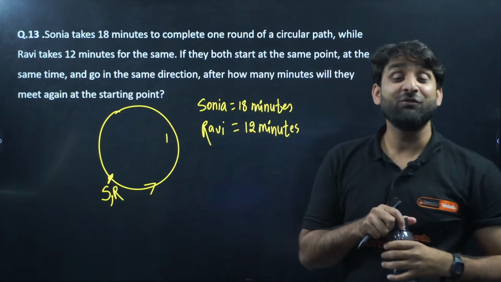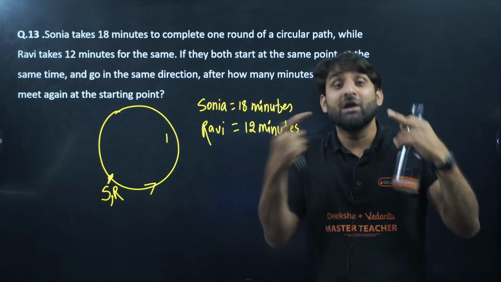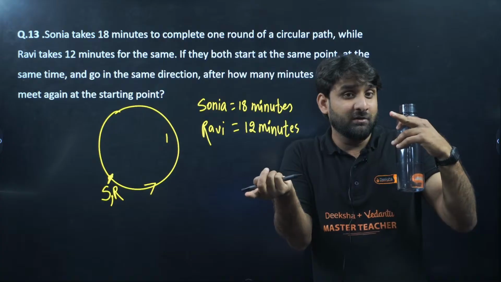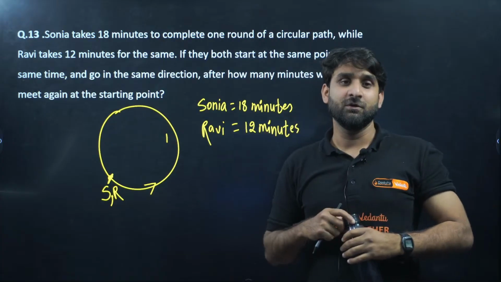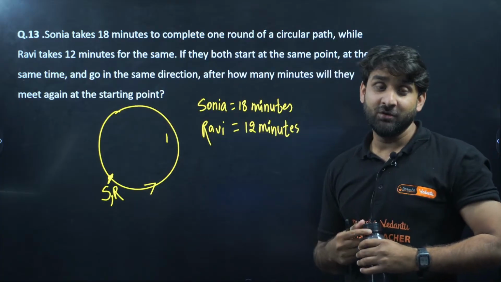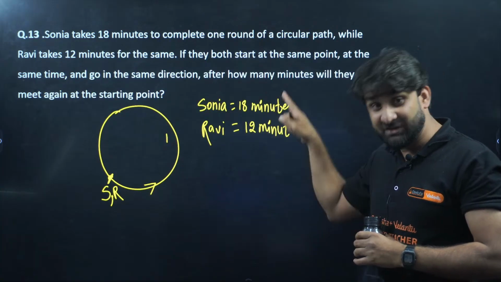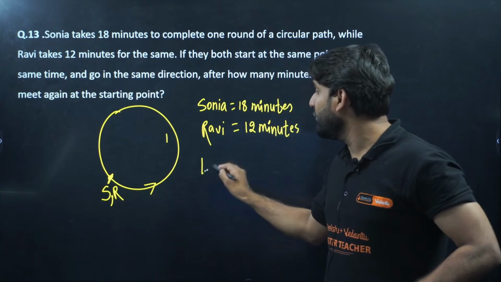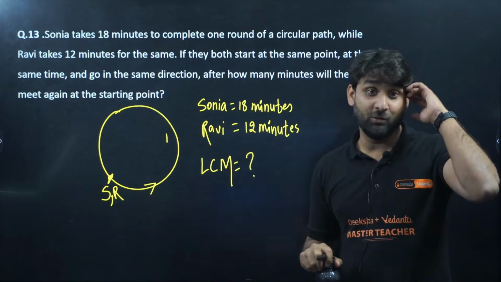So indirectly we are looking for LCM. You can use your concept. What we are looking for, either we want to calculate HCF or LCM, you have to decide that first. After how many minutes will they meet again at the starting point? That time will be greater than these two times. If we are looking for a number greater than these two numbers, that will obviously be LCM. So in this question we have to calculate LCM.